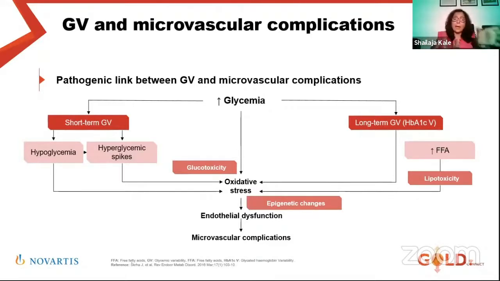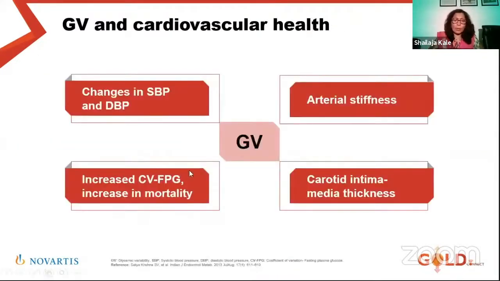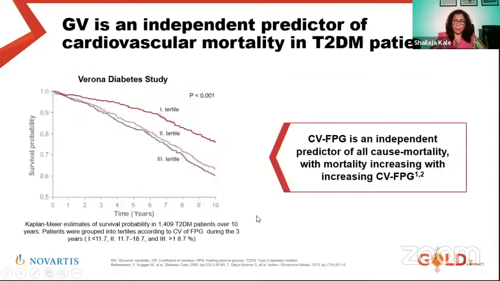Ultimately, when the big arteries and the small tree connect together, it's just vascular complications, and you do not have a black and white difference between the micro and the macro. So changes in blood pressure, arterial stiffness, intima media thickness: all these measures of arterial problems are related to glycemic variability.